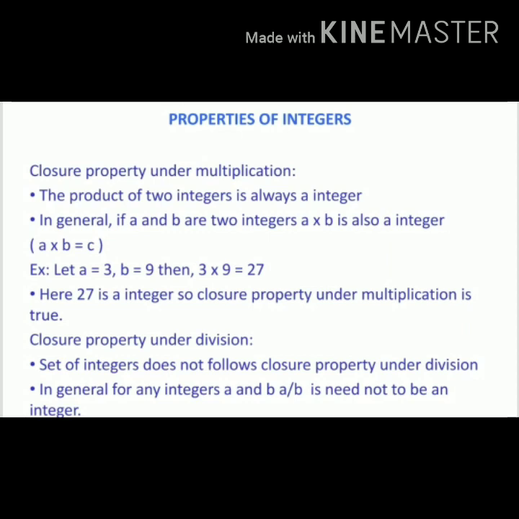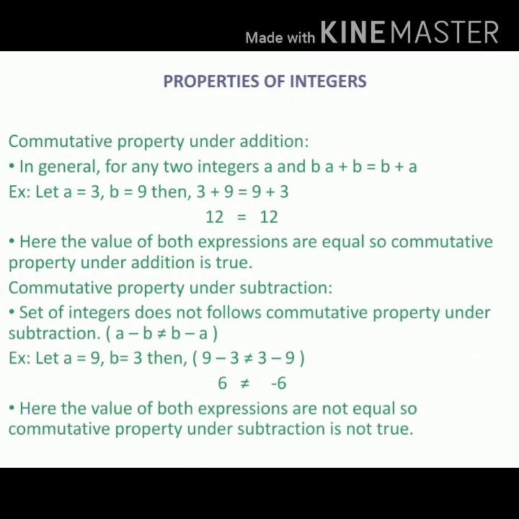Friends, our next property of integers is commutative property. First of all, let us learn about commutative property under addition. In general, for any two integers a and b, a plus b equal to b plus a. Let us take one example, friends, for understanding.